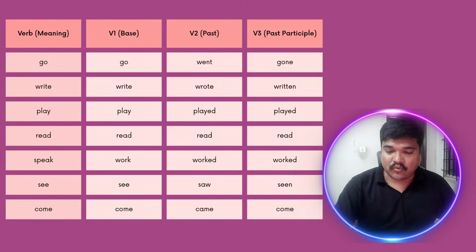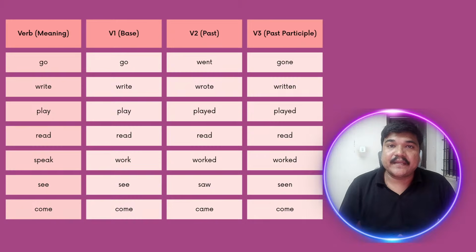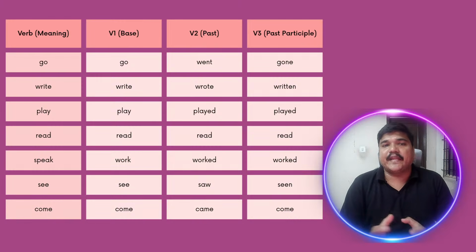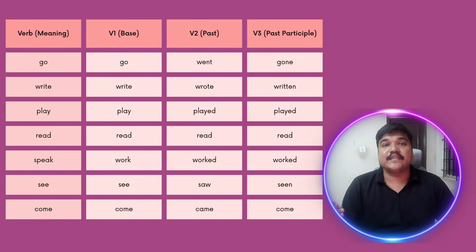Okay. So today we are going to learn a very important topic, as you are already aware. First, we are going to understand what are verbs, and then you will understand regular verbs and irregular verbs. Here you can see one table on your screen. Yesterday we completed V1 to V5 forms of verb, right? V1, V2, V3, V4, V5. I hope you joined yesterday's class. In case you have not joined, we have completed almost all the forms of verbs and I request you to please go and check it out.